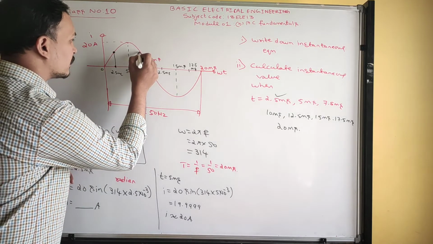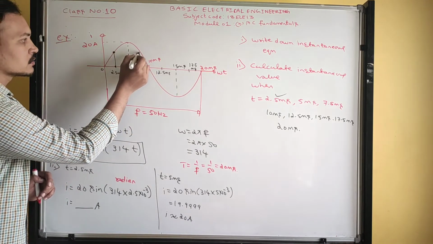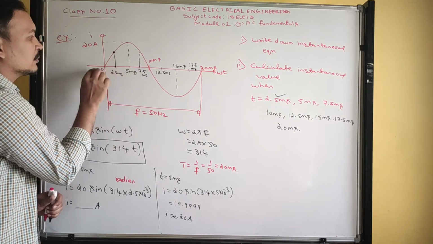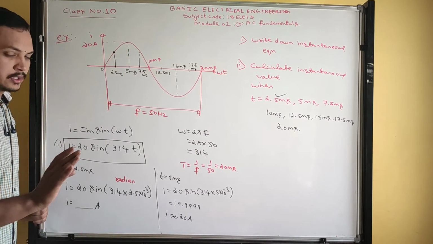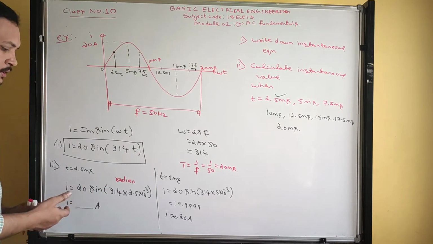What about 7.5 milliseconds? How much did you get at 2.5 milliseconds? The same thing you should get here, but without solving, don't write that here 20 is there, so in the middle 10 will be there. No, it is not like that. You will get less than that, around 14 or something. Just go through that.